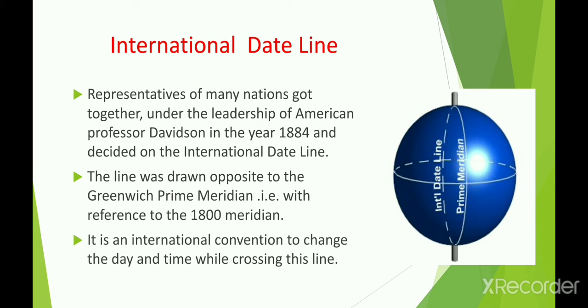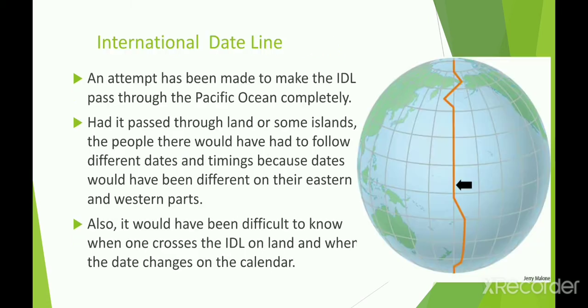You can see these two lines in the diagram, the prime meridian and the IDL, which is opposite to Greenwich Mean Time. The international dateline was drawn with reference to the 180-degree meridian, and it is an international convention to change the day and date while crossing this line.